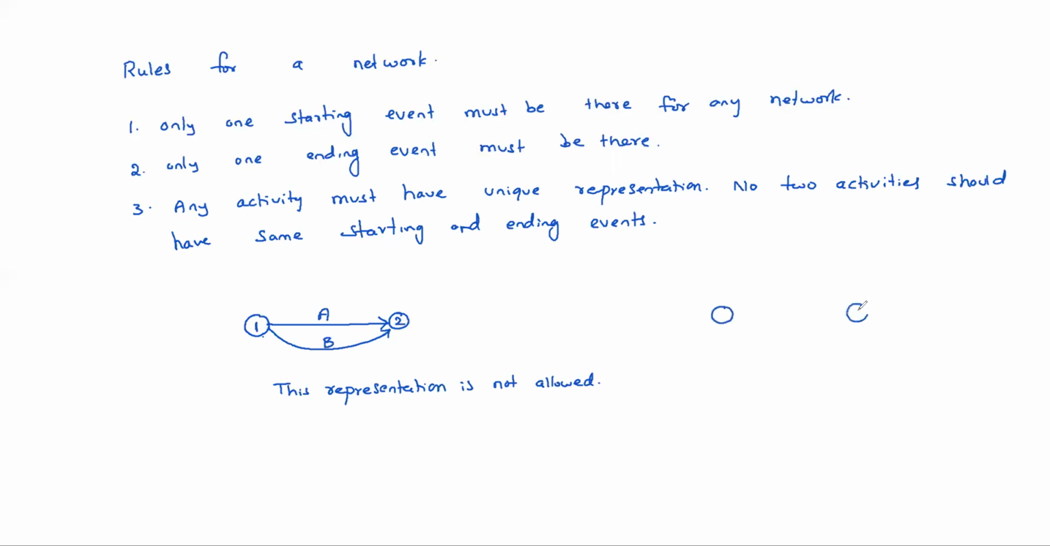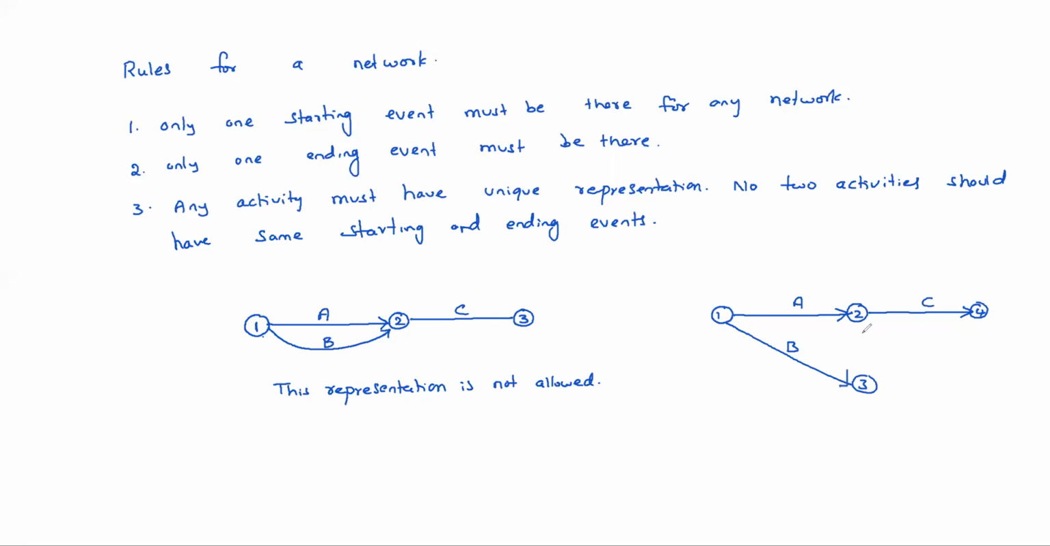So 1-2 will have A. Suppose 1-3 is B. Then see, our requirement is actually that activity C must be started after completion of A and B. That is our requirement. Then we can go for this. C activity must be started after completion of A and B.